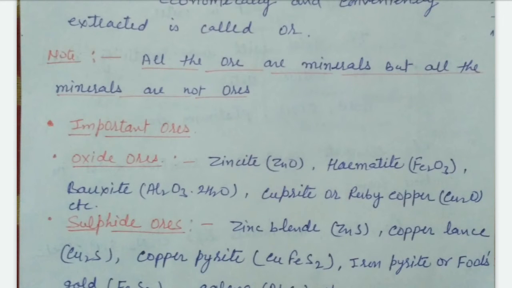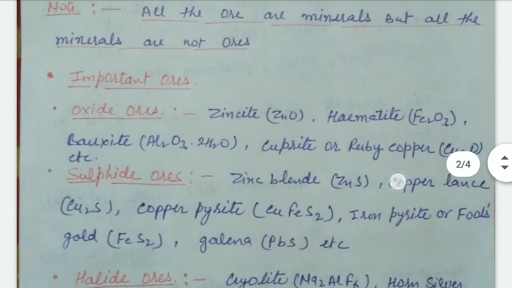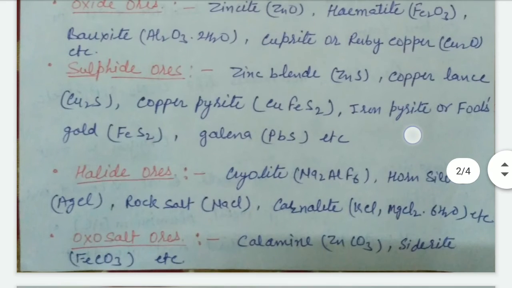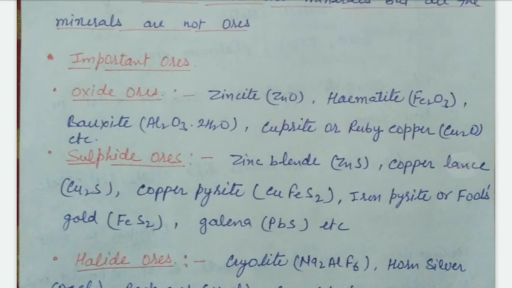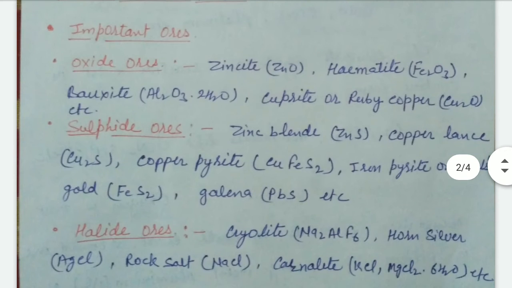These are the list of important ores. First are oxide ores, sulfide ores, halide ores, and oxosalt ores. Oxide ores: zincite, ZnO; hematite, Fe2O3; bauxite, an important ore, Al2O3.2H2O; cuprite or ruby copper, Cu2O. These are examples of oxide ores.